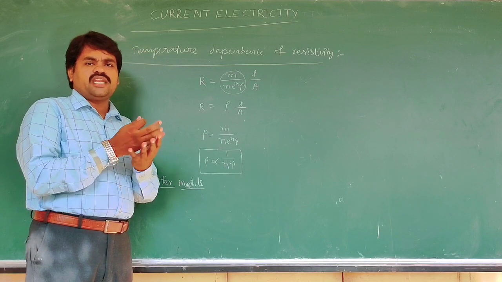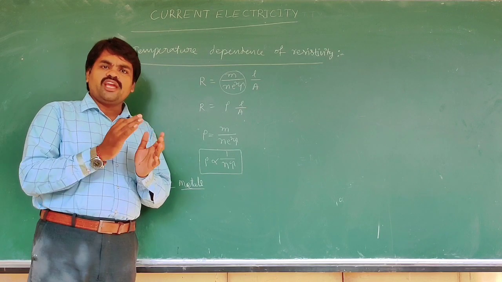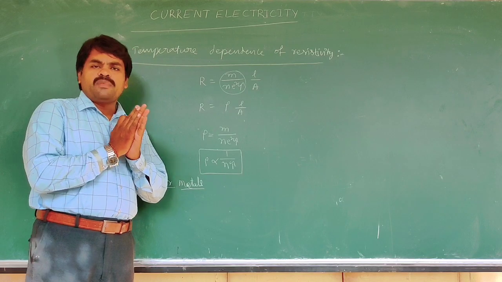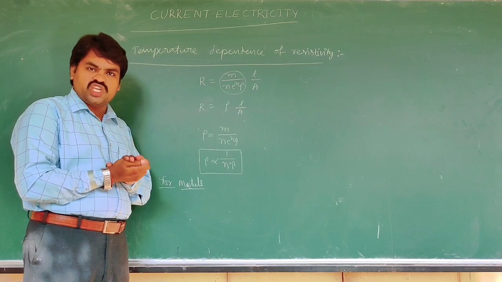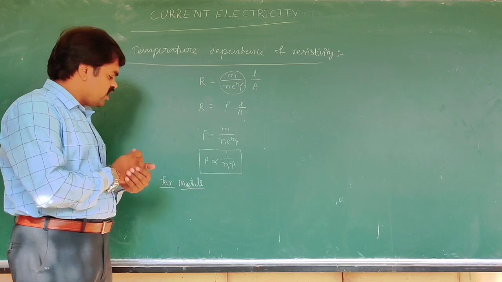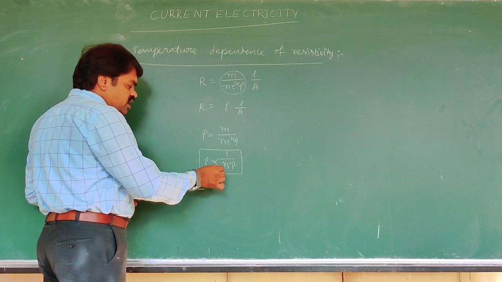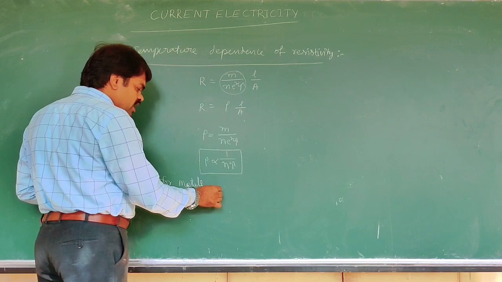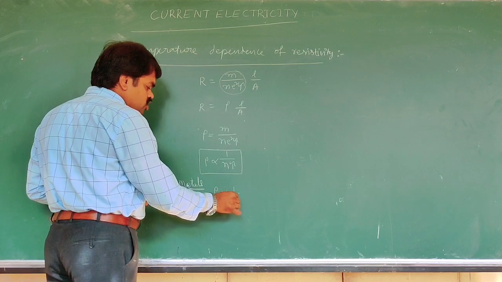Why? If we raise the temperature of the conductor, the number density of free electrons or conduction electrons does not change. That's why in metals the number density is independent of temperature. That is, only rho is proportional to 1 by tau.